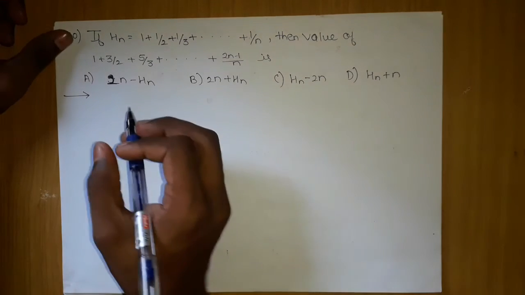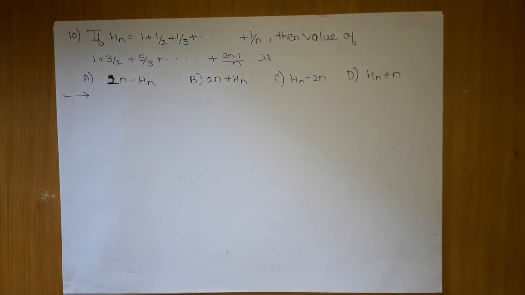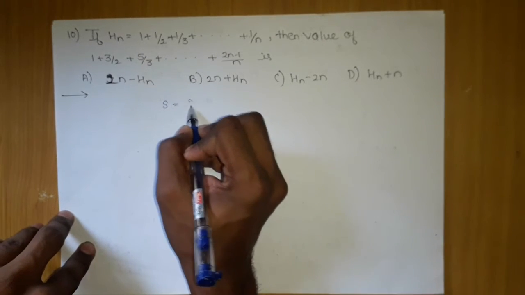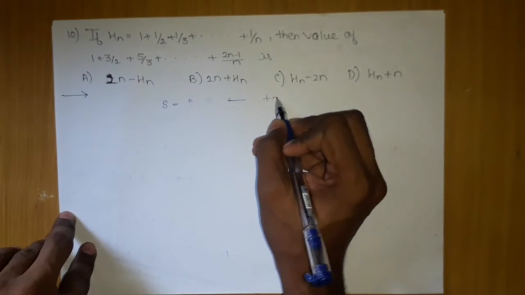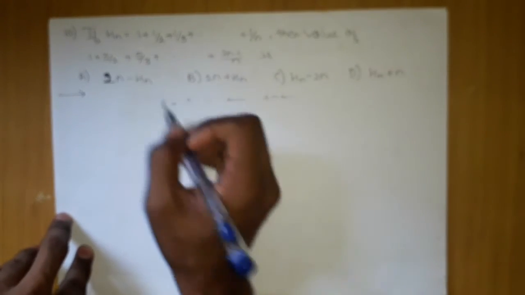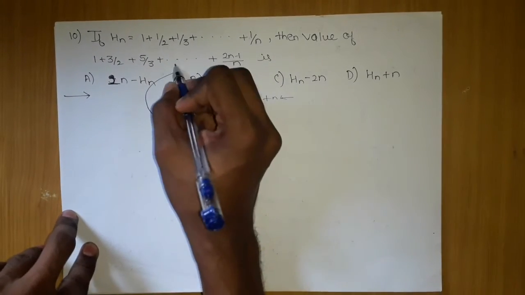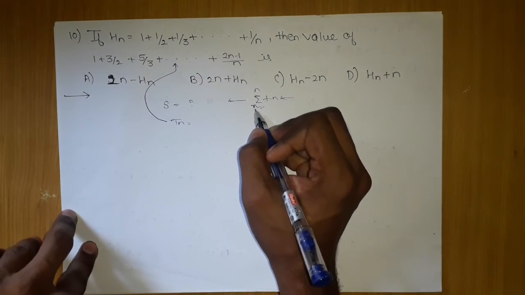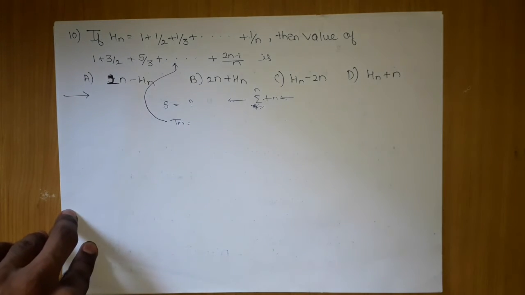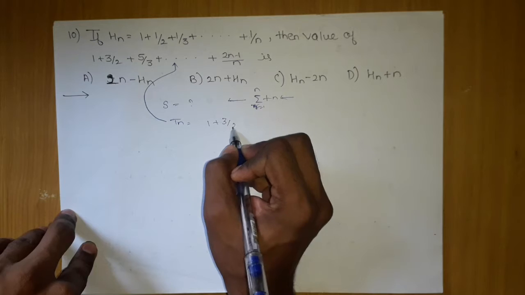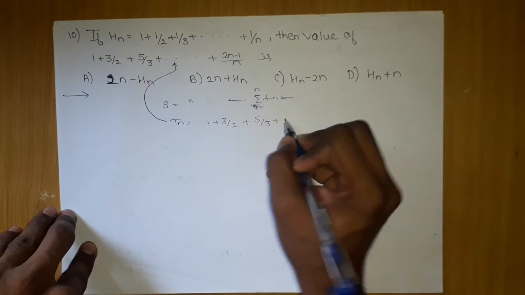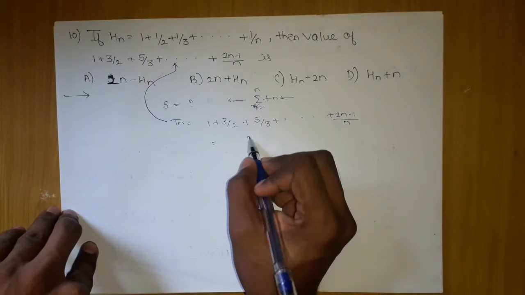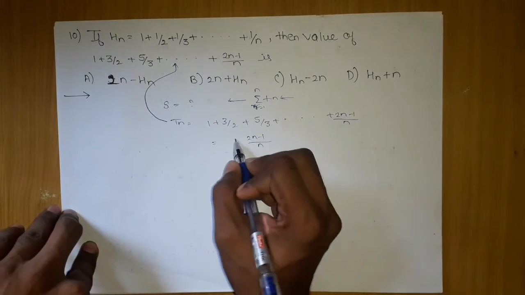Now what can we do here? We want to find the sum S. The easiest way to get S is by getting the nth term. If I get the Tn of this series, I can get the sum by applying summation from r equals 1 to n. Now if I observe, this is 1, 3 by 2, 5 by 3 and so on till (2n minus 1) by n. So can I write the last term? The last term will be nothing but (2n minus 1) by n, and here the last term is easily predictable.